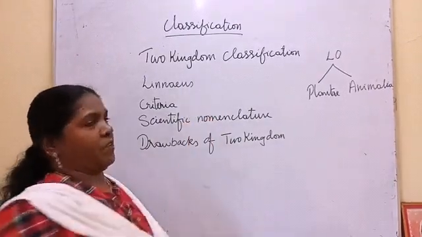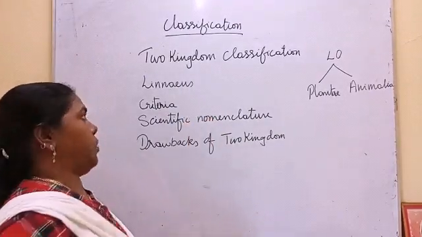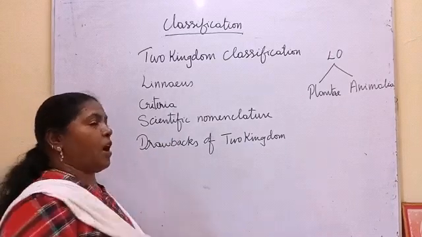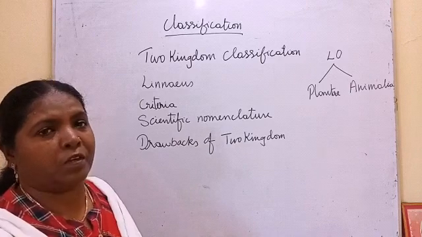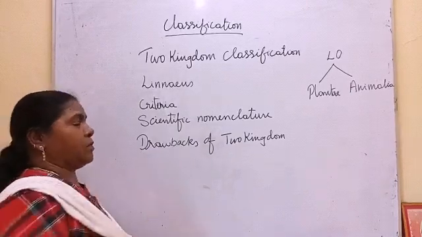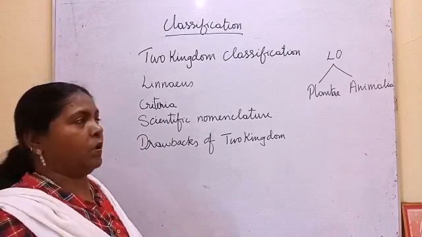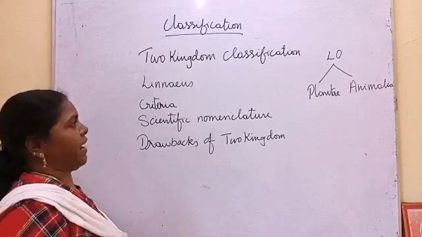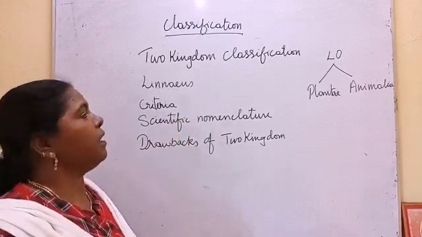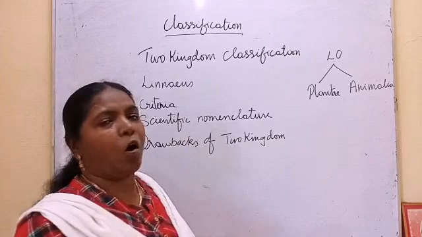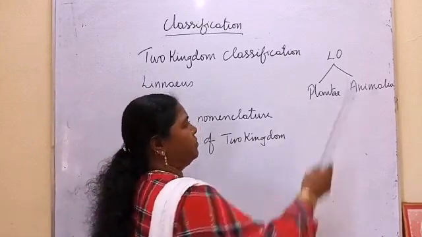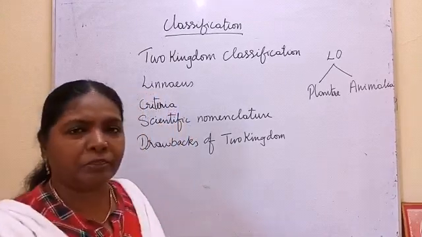Now, two kingdom classification. It is proposed by Carl Linnaeus. He is called the father of taxonomy. Taxonomy is a branch of science that deals with classification. Carl Linnaeus played a very important role in that, so he is called the father of taxonomy. He proposed two kingdom classifications. He classified all the organisms into two categories: kingdom Plantae and kingdom Animalia.